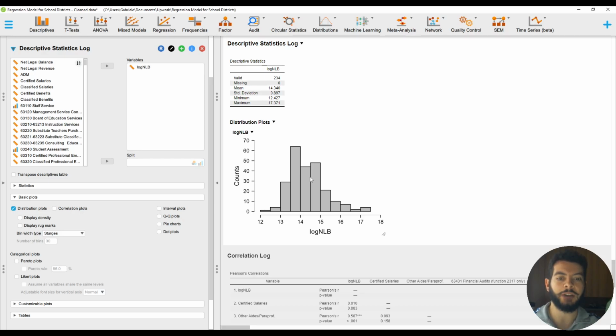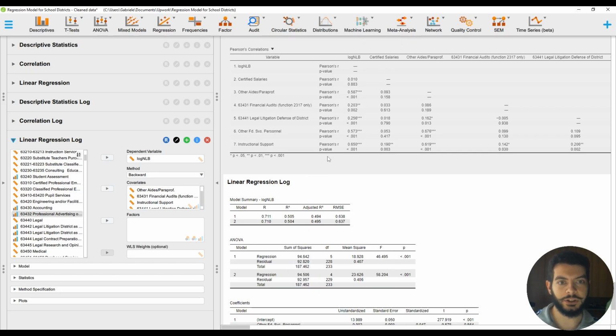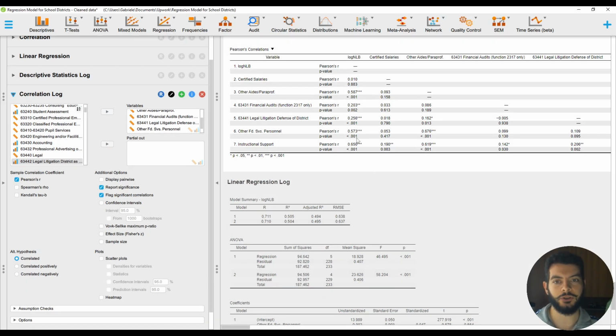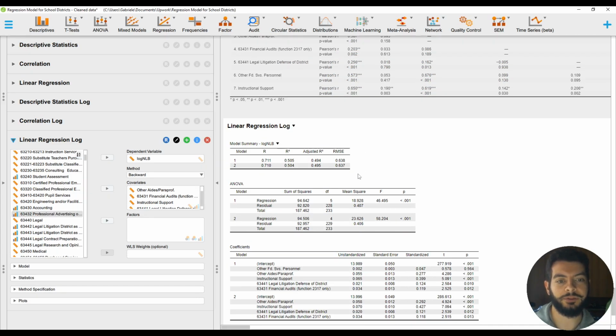If we try to explain the net legal balance transformed like that with the many columns the person provides, we see that we explain at most 50%. That is not a satisfying result. As you can see, I ran some correlations as a previous step. We have some significant correlations, but even though they look high, with this model we can't explain more than 50%.